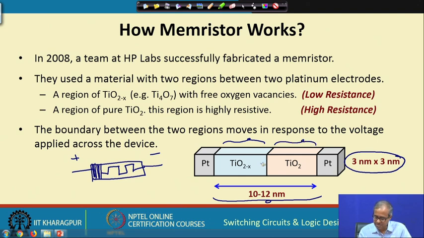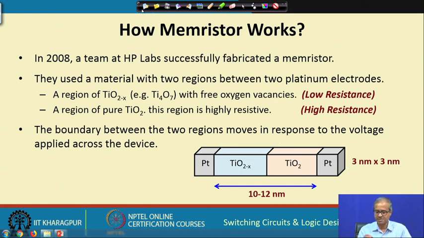So, the low resistance region will be expanding, and the overall resistance will decrease. But if I apply a reverse voltage, then the boundary will be moving in this direction. So, this oxide region will be shrinking and the titanium dioxide region will be expanding, and the overall resistance will be increasing. So, just by applying a voltage of suitable polarity, I can either reduce the resistance or increase the resistance.